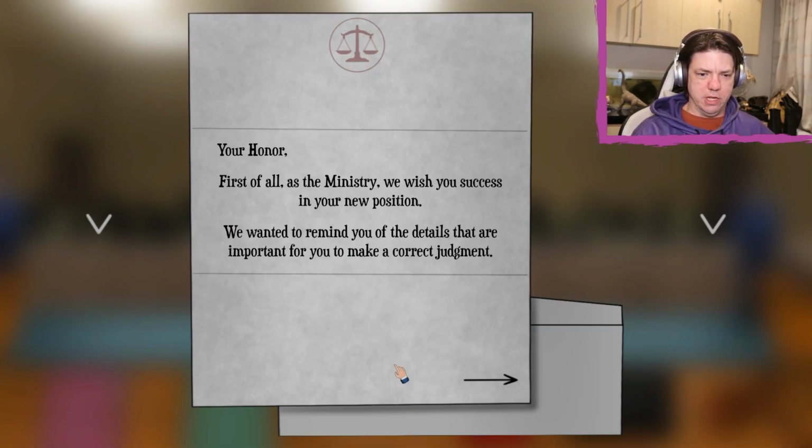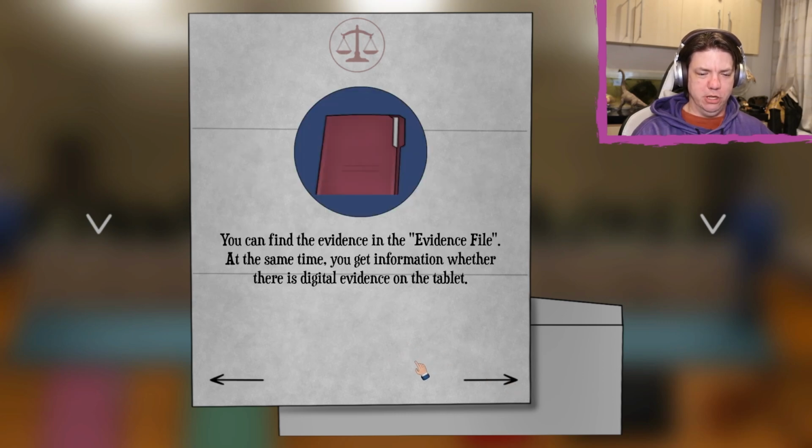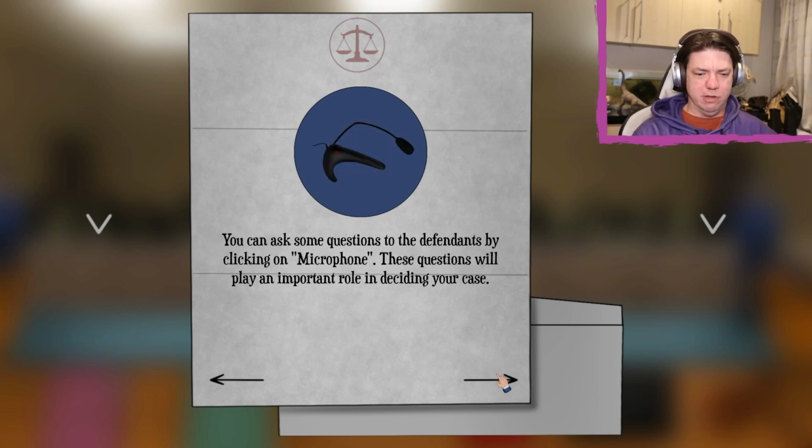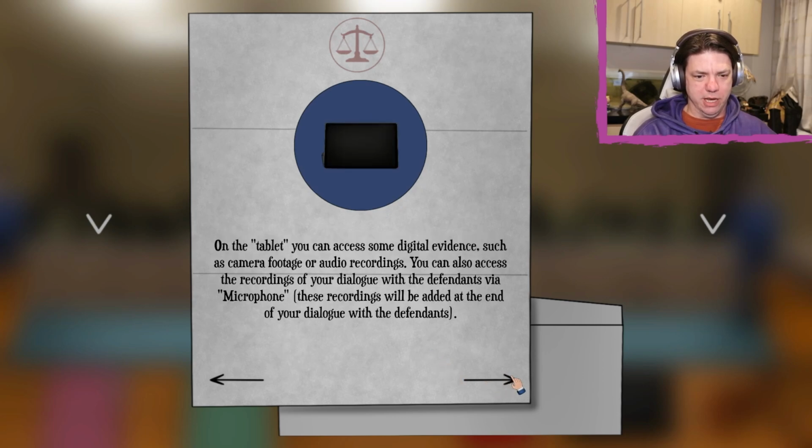Your Honor, first of all, as the Ministry, we wish you success in your new position. We wanted to remind you of the details that are important for you to make a correct judgment. You can find the evidence in the evidence file. At the same time, you can get information whether there is digital evidence on the tablet. Okay? The case file includes the content of the case and the information of the defendants. You can ask some questions to the defendants by clicking on the microphone. These questions will play an important role in deciding your case.